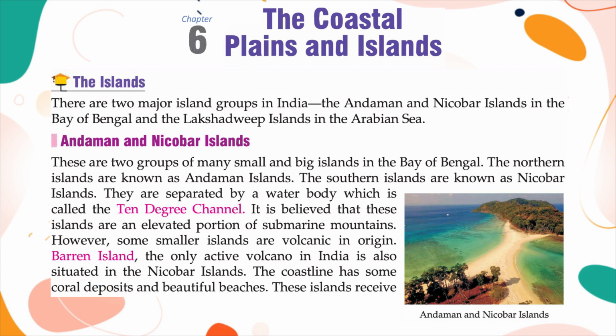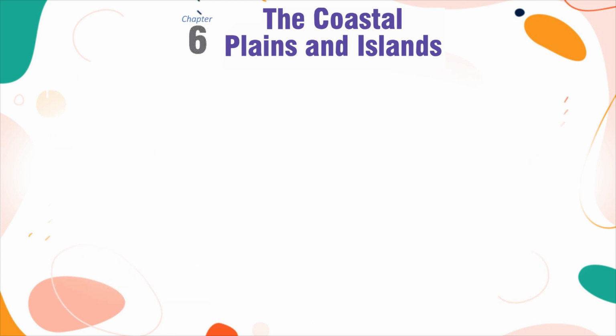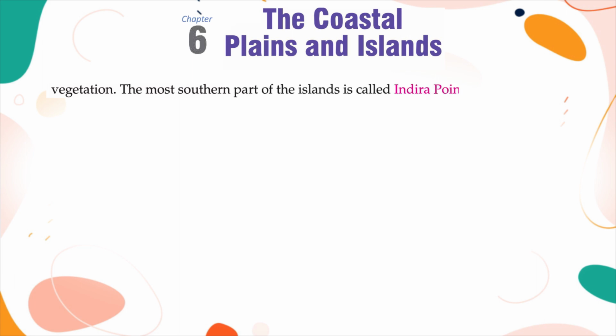These islands receive convectional rainfall and have an equatorial type of vegetation. The most southern part of the islands is called Indira Point. It is also known as the southernmost part of India.